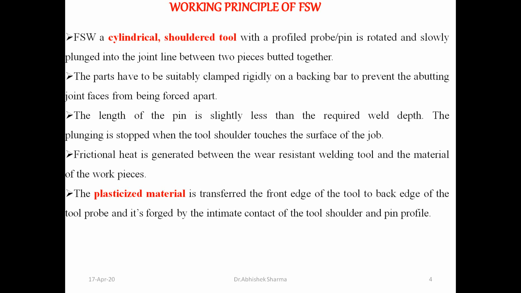FSW is a part of friction welding, that is a way by which we can do this process. Otherwise, just like the previous one, if you want to join two shafts, one method we just discussed, but this is a specific one where we use the stirrer. So that is a part of friction welding. Nowadays a lot of places use this, and basically it is used for making joints like the butt joint.